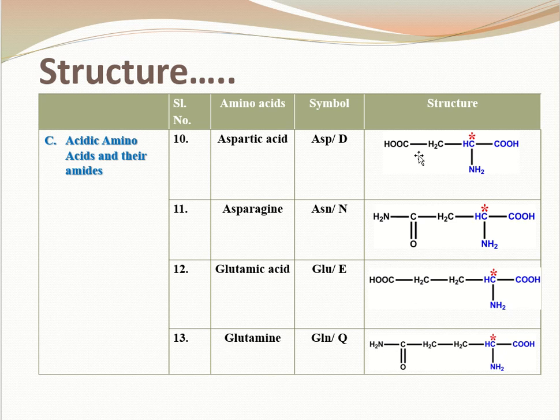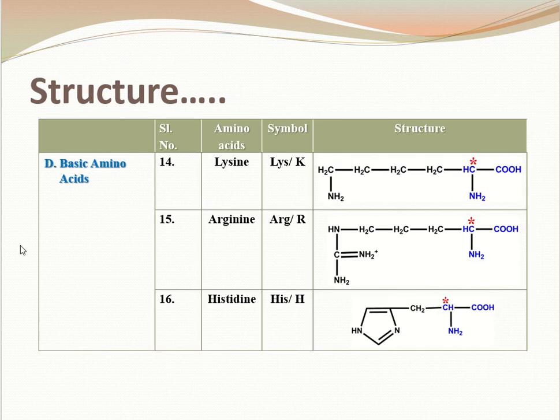So these are the acidic amino acids, and their amides, where COOH has been replaced by CONH2. Here also COOH has been replaced by CONH2. The fourth category is the basic amino acids. These are lysine, arginine, histidine, containing one basic group. Here also a basic group is present. Here also a basic group is present.